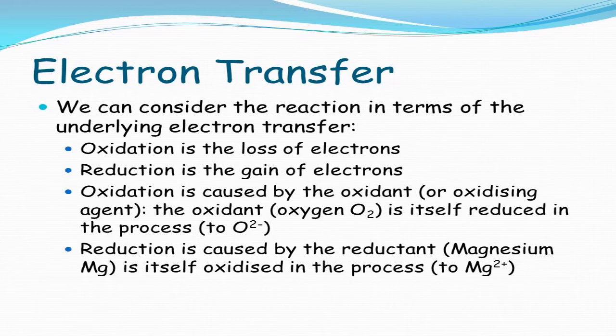Remember, an oxidizing agent or oxidant undergoes reduction, whereas the chemical which helps the reduction is called a reducing agent or reductant. And remember, the reductant will undergo oxidation. Oxidizing agents and reducing agents are chemicals, and they undergo corresponding reactions in helping others to undergo oxidation and reduction. But remember, both happen at a time. If one undergoes oxidation, the other undergoes reduction. That means reduction and oxidation occur simultaneously. That's why these reactions are called reduction cum oxidation, or redox reactions.